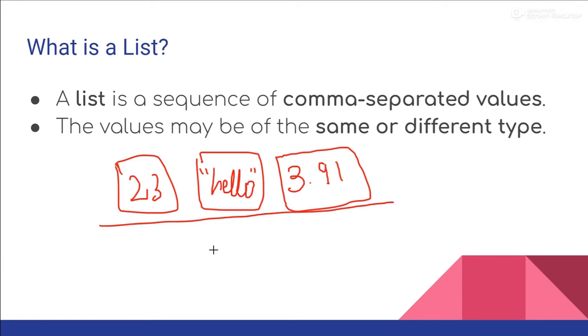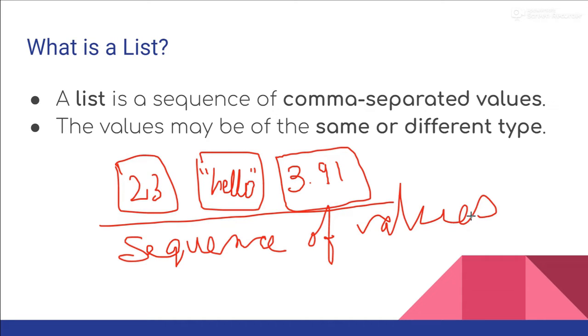So this will be called a sequence of values. The fruits and characters are also values, but in this case we are using some derived values as well. For example, this string is itself a sequence of characters, and now we can use it inside the list.